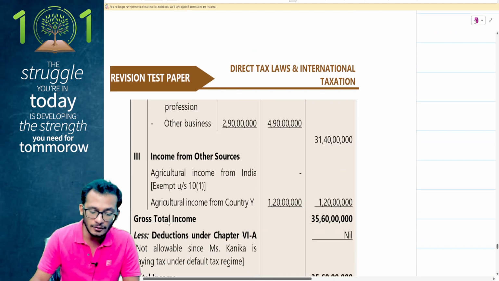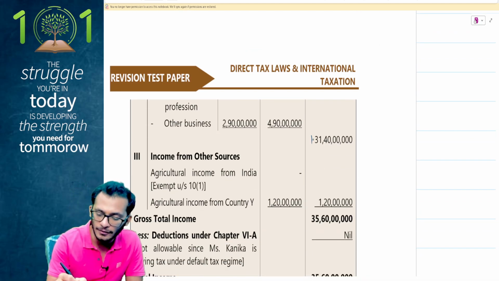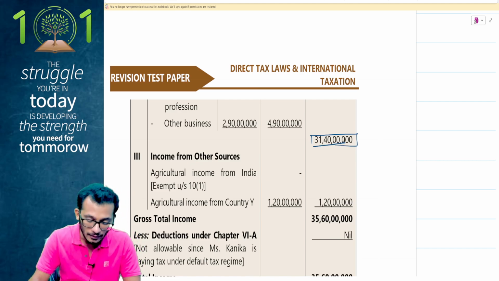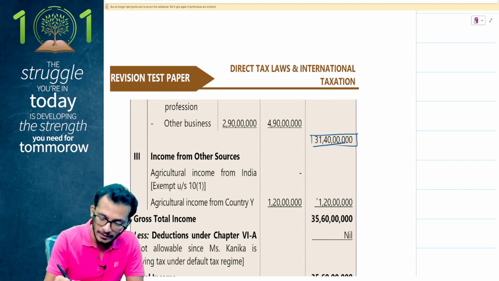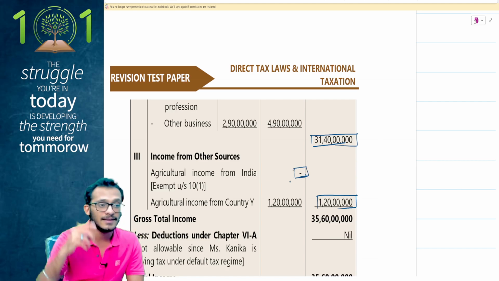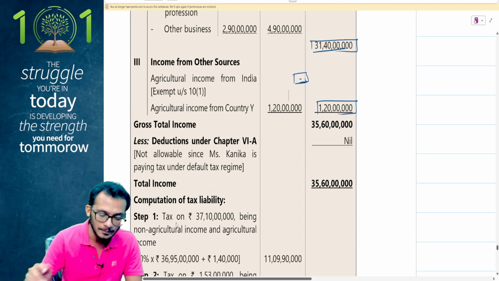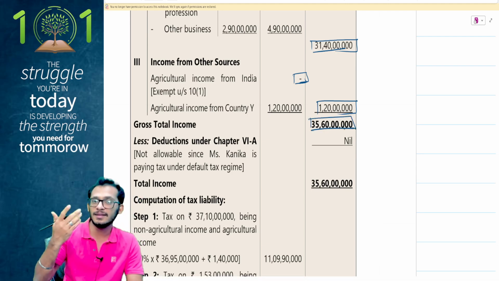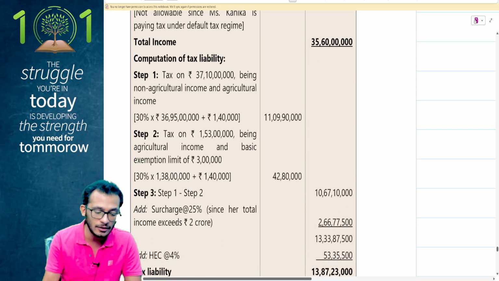Income from country Y is also taken as a taxable component. 31.4 crores is what my income has come from PGBP and HP included. Income from other sources is coming in. I have 1.2 crores of income from other sources because my India agriculture income has been exempted. The balance alone is taken into consideration. My gross total income becomes 35.60 crores. No deduction under chapter 6A because you have the default tax regime being opted for.